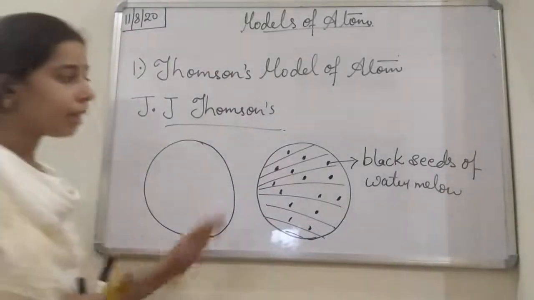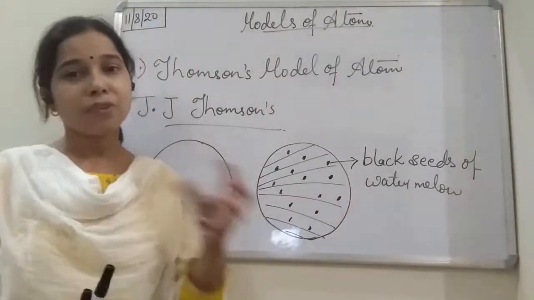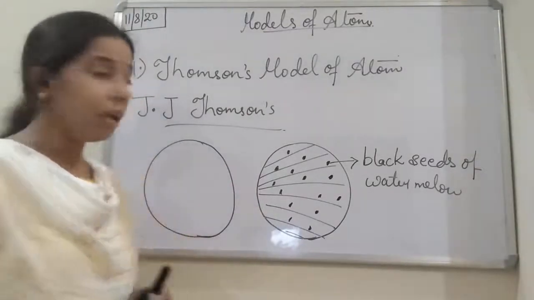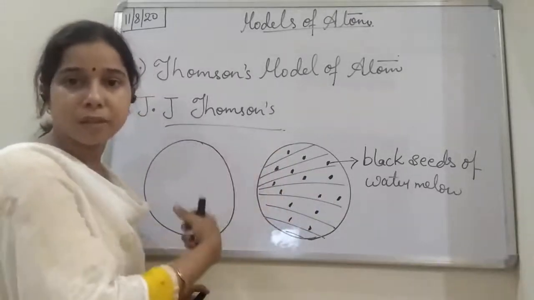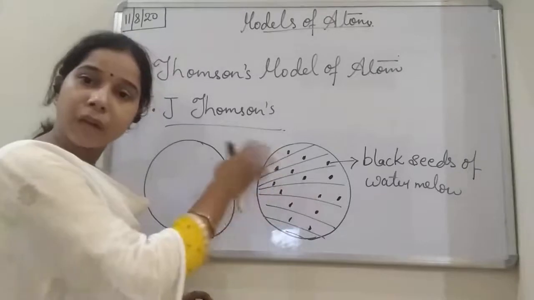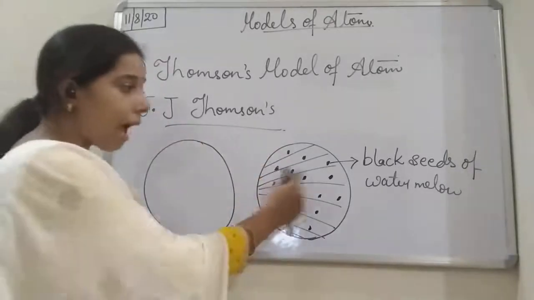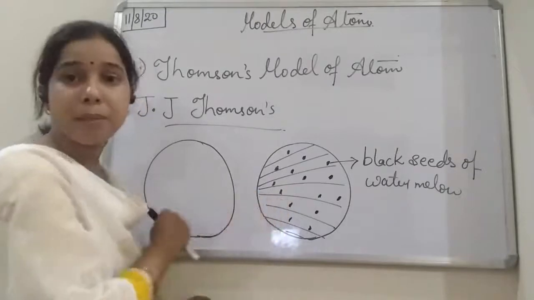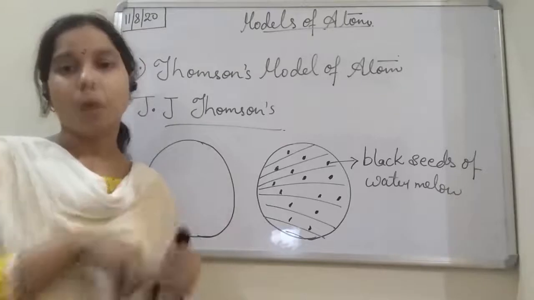He explains, students, that as you cut the watermelon into two parts and take one part, you will see the red portion, the sweet juice from where you take the juice. That red portion will cover the watermelon, and in between them the black seeds are present, or we can say they are embedded in the watermelon.